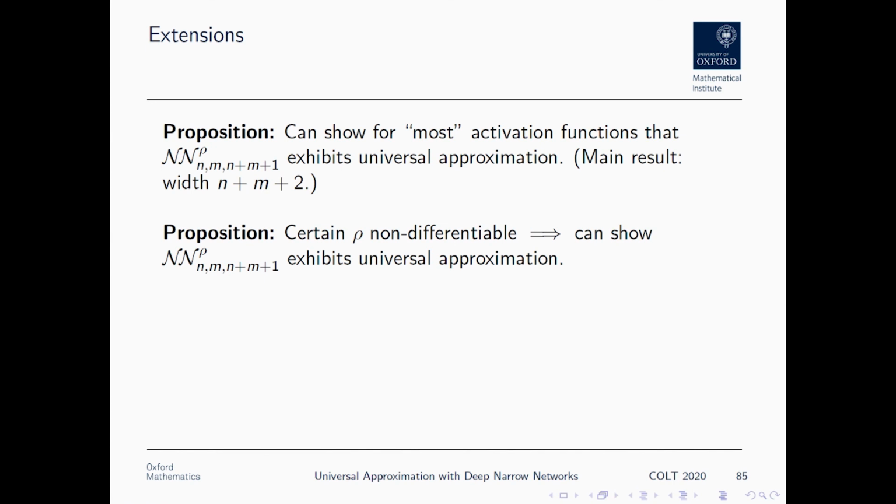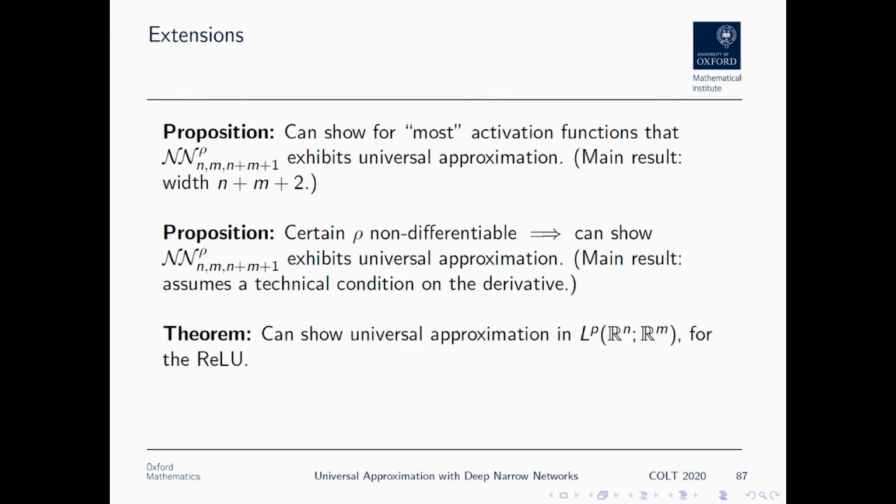It's possible to show that certain non-differentiable activation functions can also exhibit universal approximation, contrast this technical condition on the derivative that we assumed in the main version of the theorem. And we can also show that ReLU activations exhibit universal approximation in a non-compact domain, over all of Rn now. Contrast this compact K that was used in the main version of the theorem. So what all of these are showing is that our theorem is giving sufficient but not necessary conditions for universal approximation, and there's still a little bit of wiggle room.